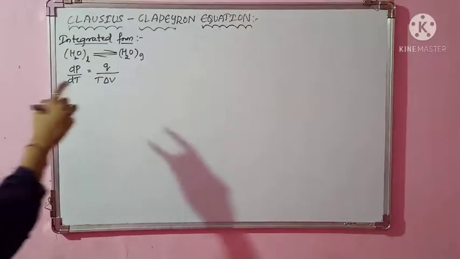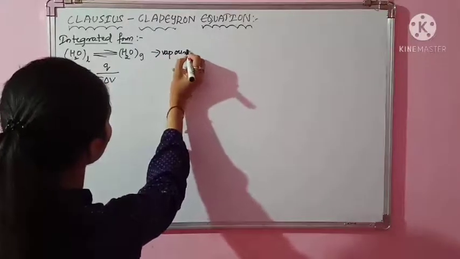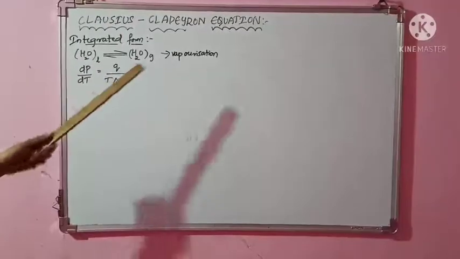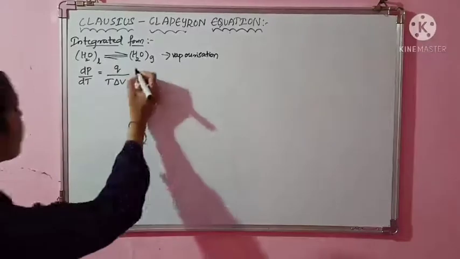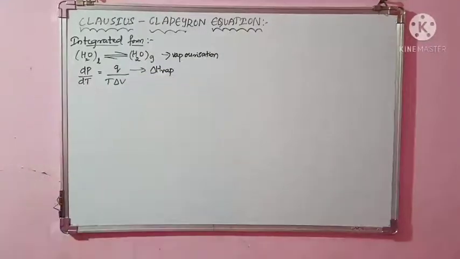So this process is called vaporization. Can I call it vaporization? Because it is going from liquid to gaseous state. Now in case of vaporization, whatever amount of heat Q is there, I can consider this heat as delta H for vaporization, the heat of vaporization.